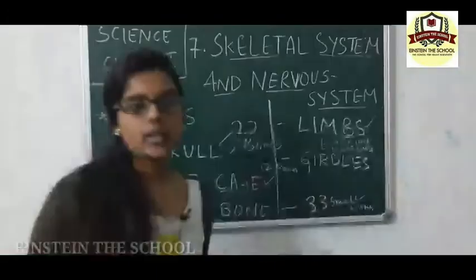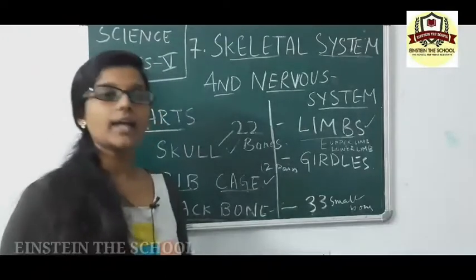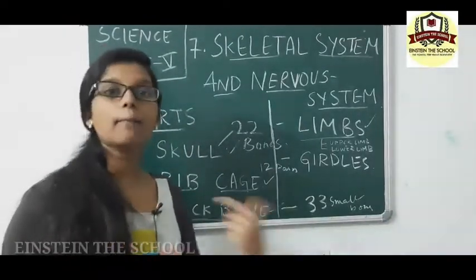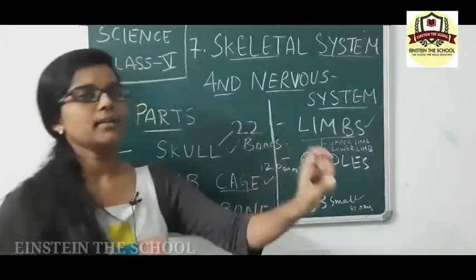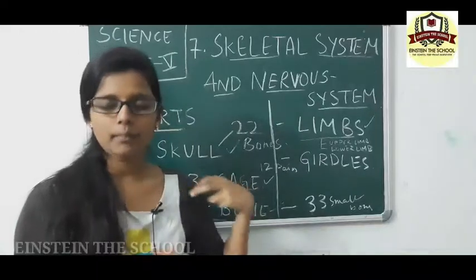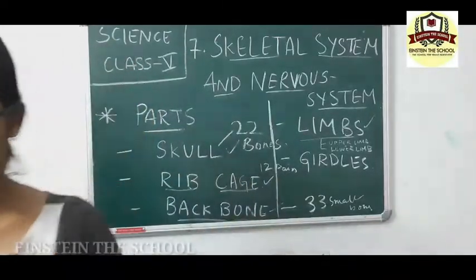Limbs are divided into two parts, the upper limb and the lower limb. The upper limb has two parts, the upper arm and the lower arm. You can see in the picture right here.